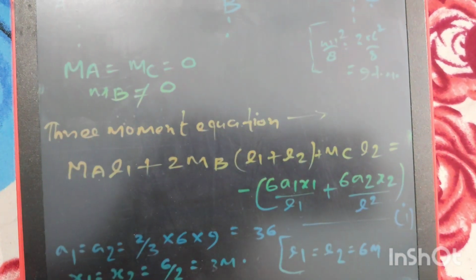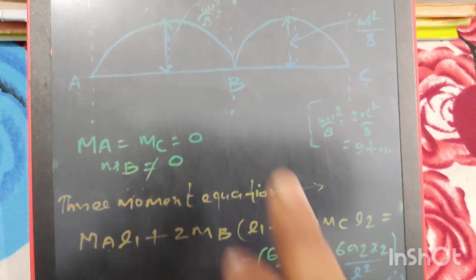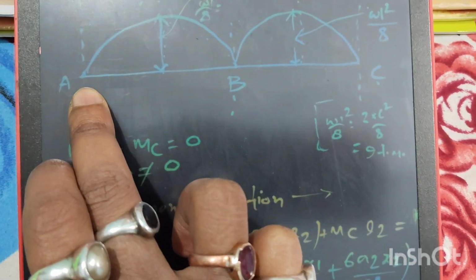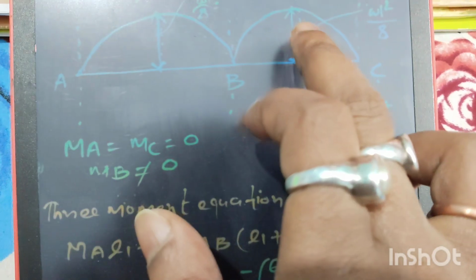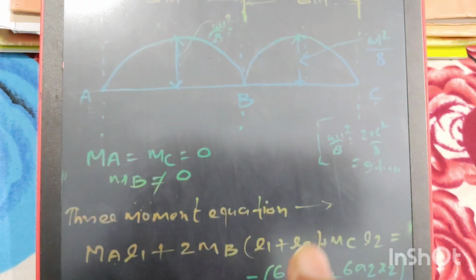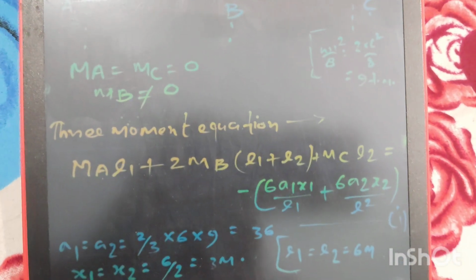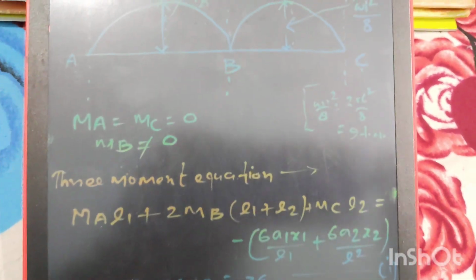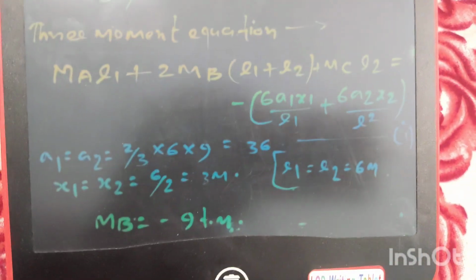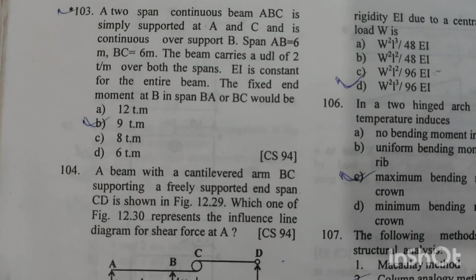So we will get A1 equals A2 equal to 36 meter square. x1 is the distance of the CG of this bending moment diagram from the point A, and x2 is the distance of the center of this bending moment diagram from C. Both x1 and x2 are equal to each other, and equal to 6 by 2 equal to 3 meter. Now putting all the values into this three moment equation, we get MB, the value of moment at B, equal to minus 9 ton meter. Option B is the right answer.